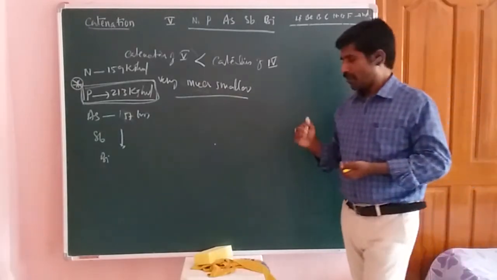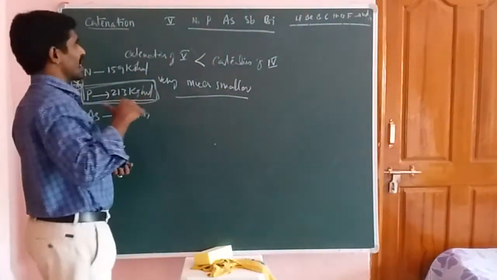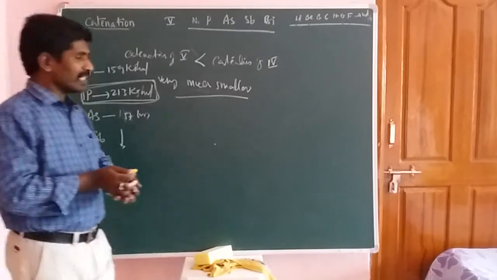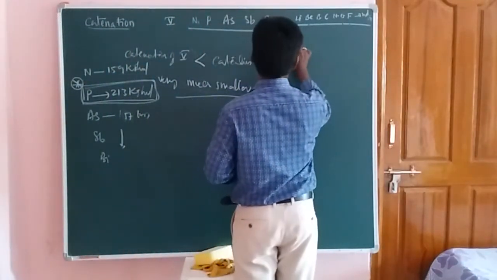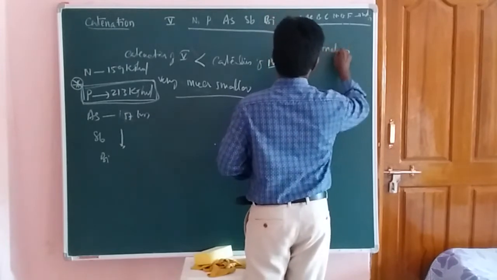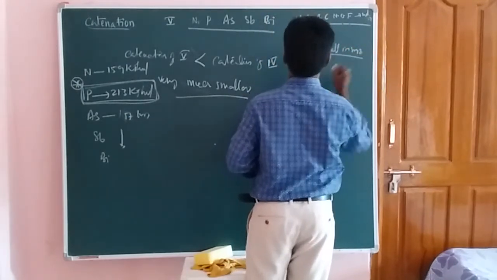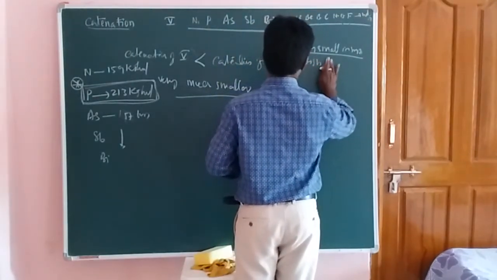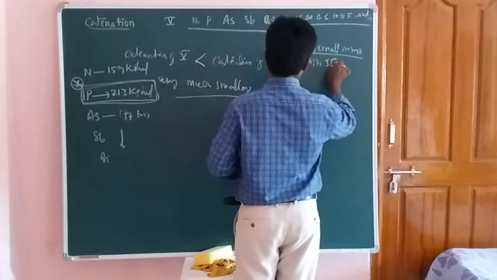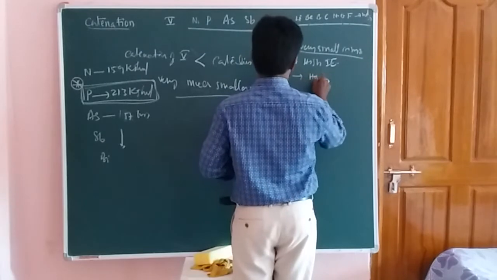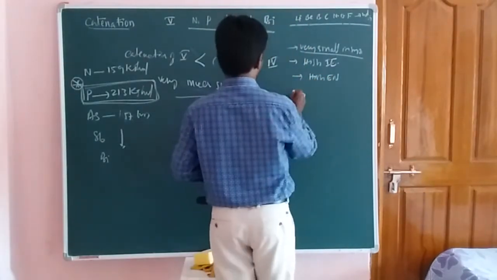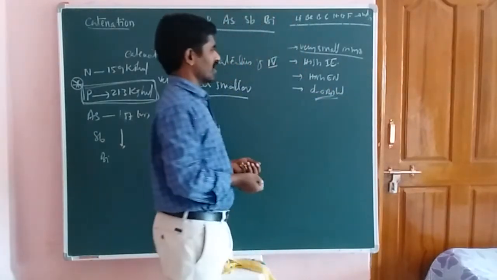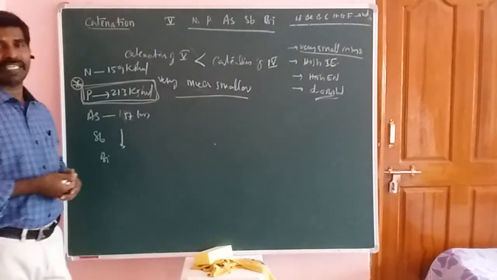What is the reason here? Why do the second period elements behave differently, or what is the anomalous property of second period elements? First, they are very small in size; the size of the atom is very small. The second property is high ionization enthalpy, the third is high electronegativity, and the fourth is the absence of d orbitals. These are the important properties of the second period elements.